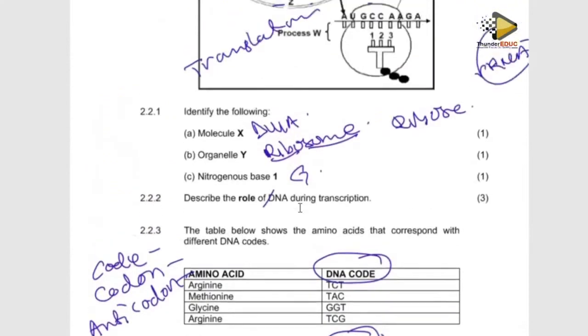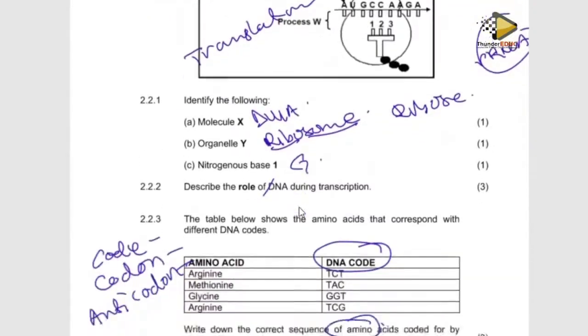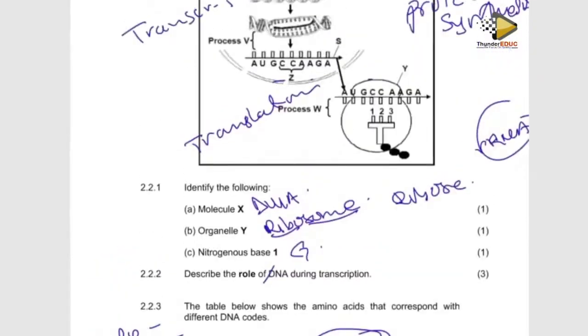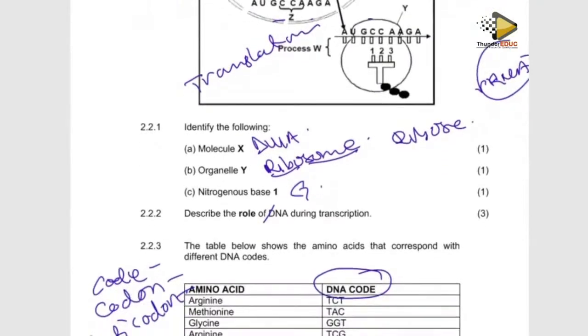Structure S. What is structure S? Yeah, structure S is this. So now they are saying DNA, because here in the table they are showing you the code. It means that what we are going to do here is change this into DNA so that now we can read it from the table.